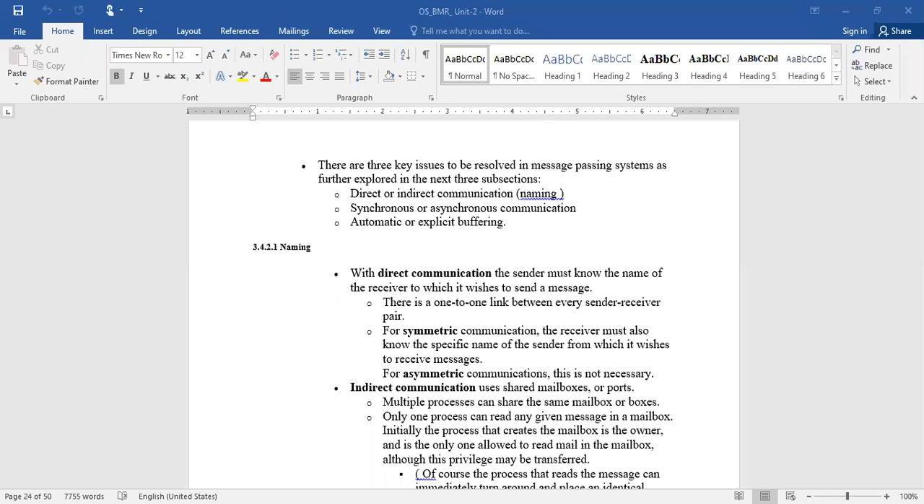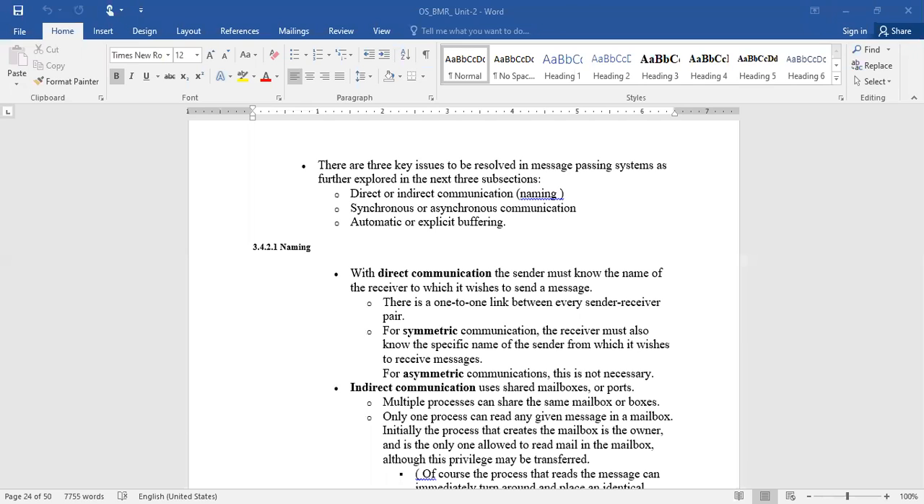So what happens in this case? In direct communication, there exists a one-to-one link between the sender and the receiver. For symmetric communication, the receiver must also know the specific name of the sender from which it wishes to receive the message. So we follow the same process for both sending and receiving. That is what we call symmetric communication. In that case, the recipient should be aware of who the sender is from which he is going to receive the data.